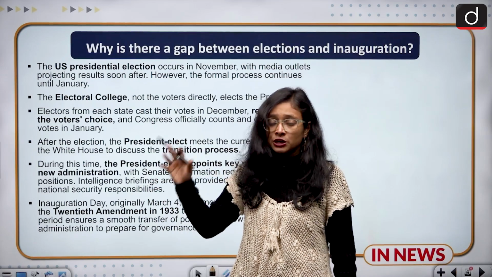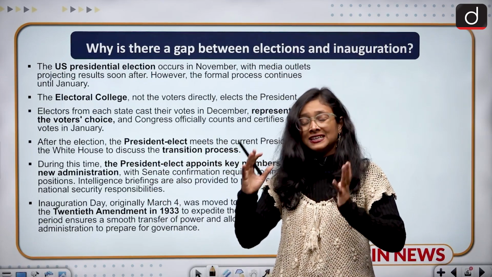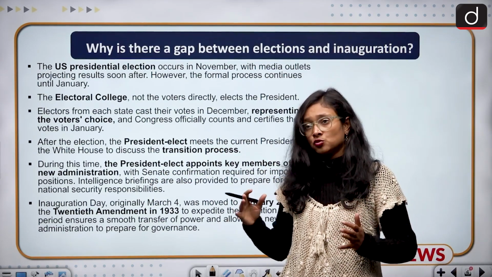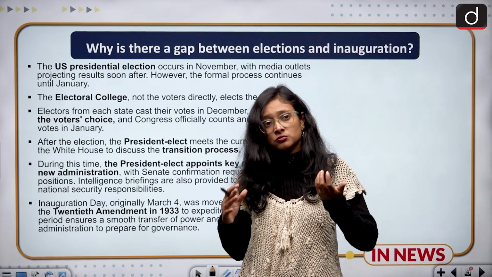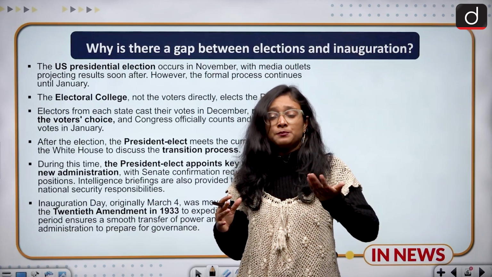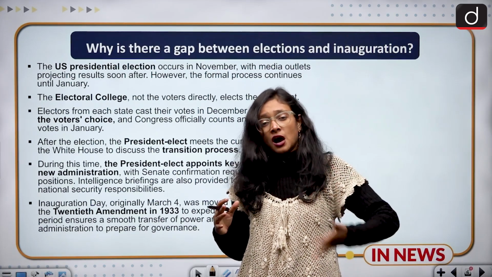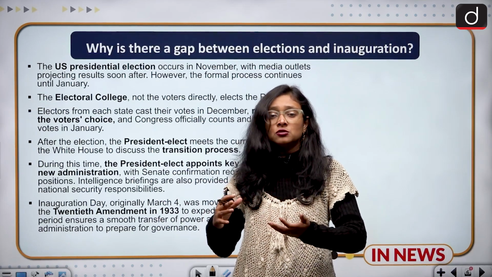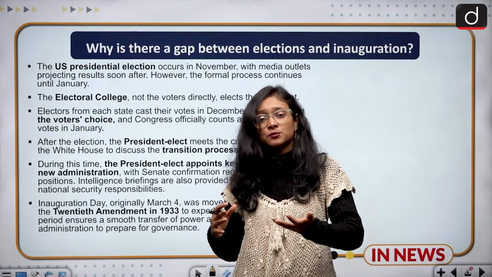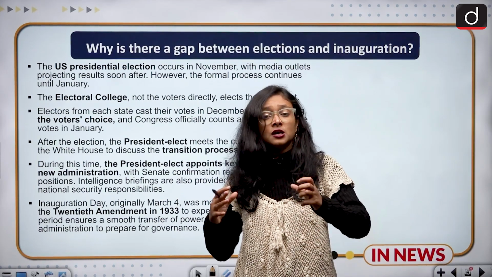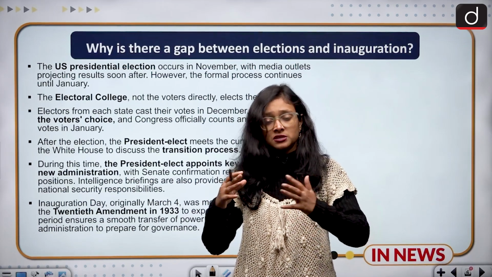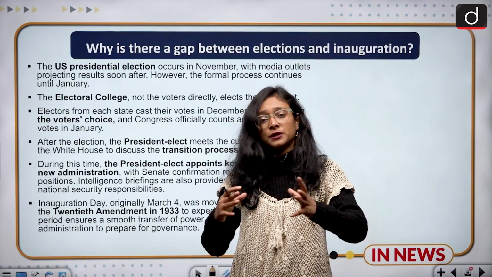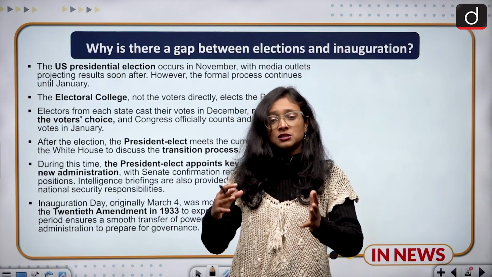Now we come to the crucial question: why is there a gap between the election and the inauguration ceremony? It is more than 40 days. So why is it so? Because the Senate and the former President are given time to wind up the policies introduced by him, and also there are different existing programs that should not be discontinued midway. That's why they have been given time to swiftly and gradually depart from their presidency and their whole Senate. So this is the basic reason.